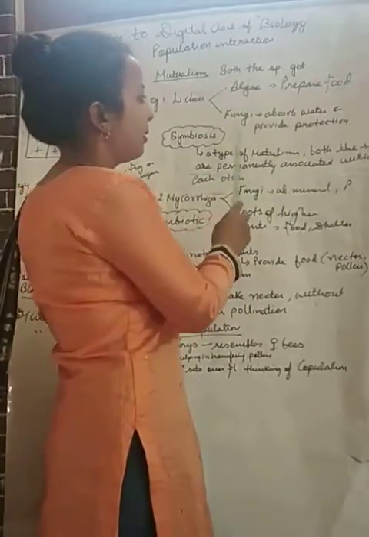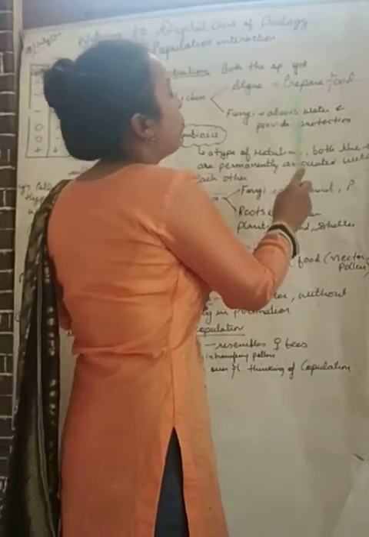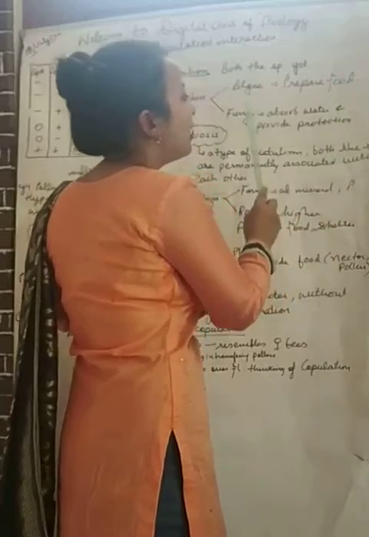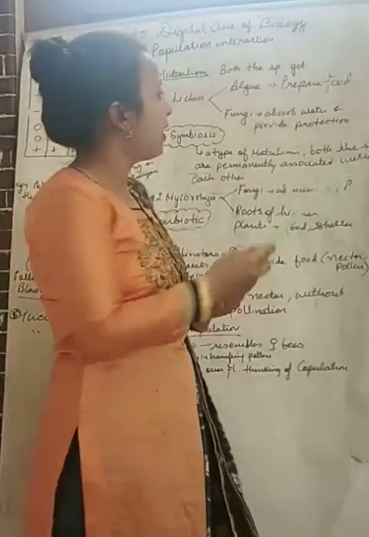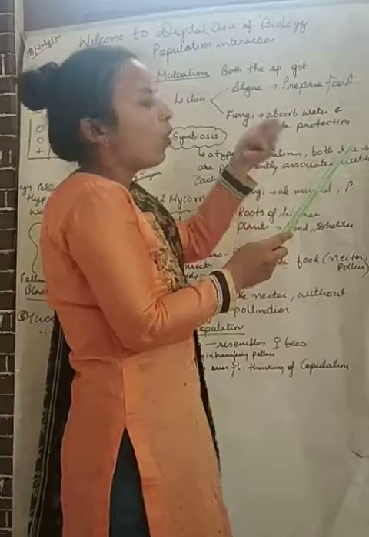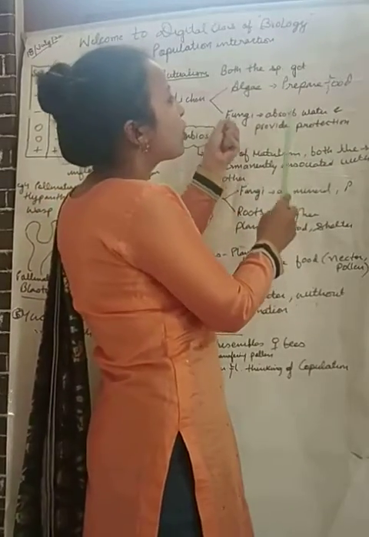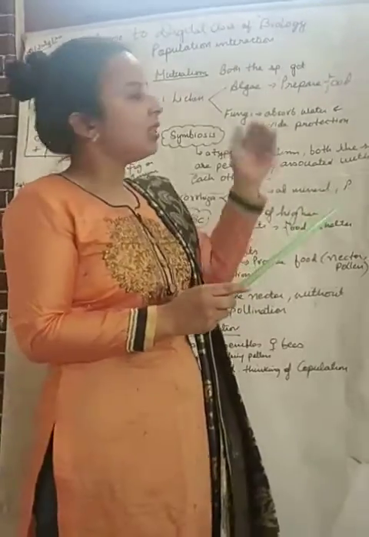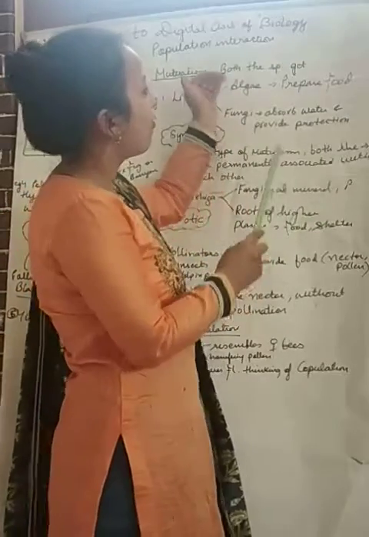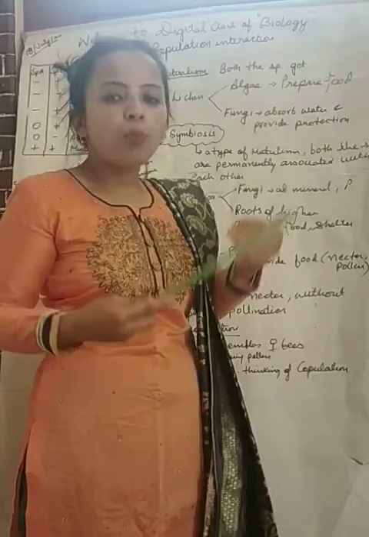So what happens? Algae will prepare food and provide it to fungi, whereas fungi will absorb water from the soil and will provide protection to the algae. So in this way the association of algae and fungi is important.